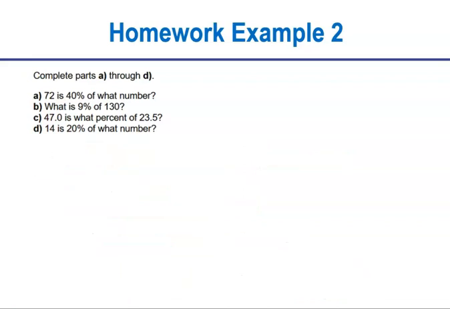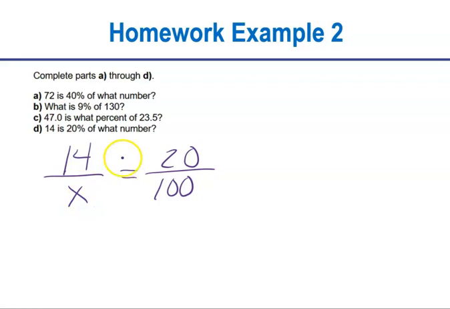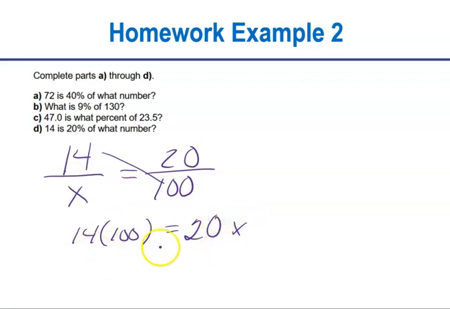Okay? And then for question D, 14 is your is number. 20%, so 20 goes in the percent spot. We put it over 100. That handles the percent sign. Of what number? That goes in the denominator. And then you cross multiply. So 14 times 100 is equal to 20x. The next step would be to divide both sides by 20 to get x by itself. And your answer will be right there.